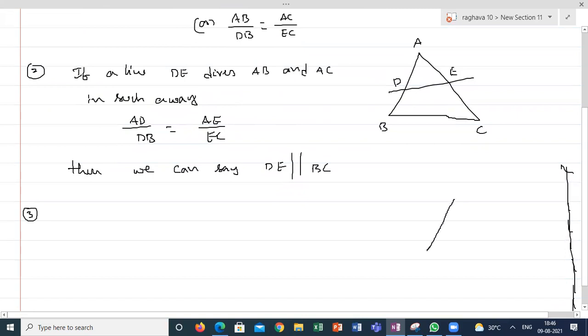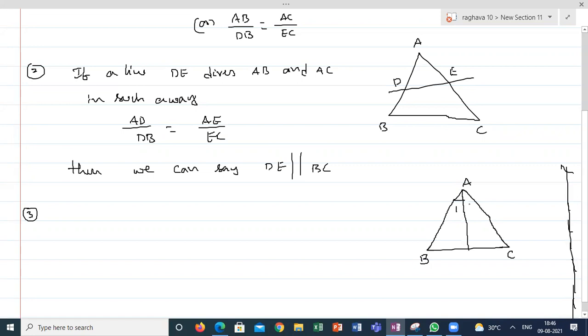If a line is intersecting an interior angle as an internal bisector, if AD is the internal angle bisector of a triangle